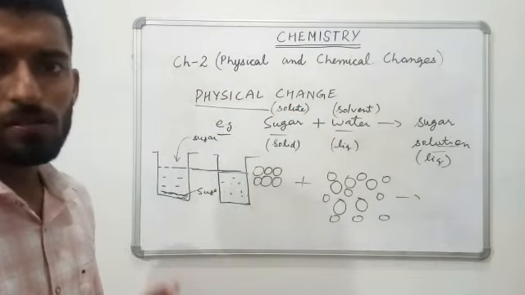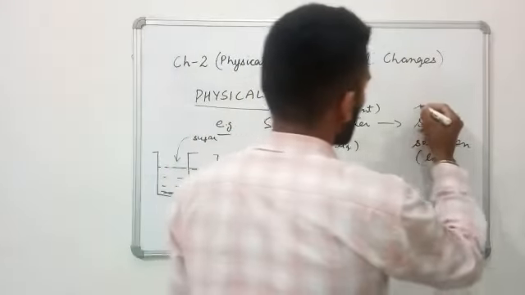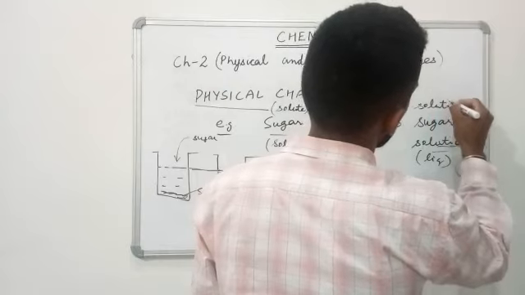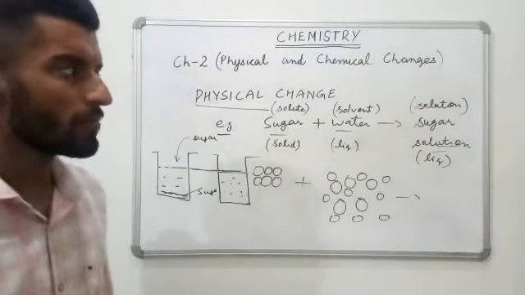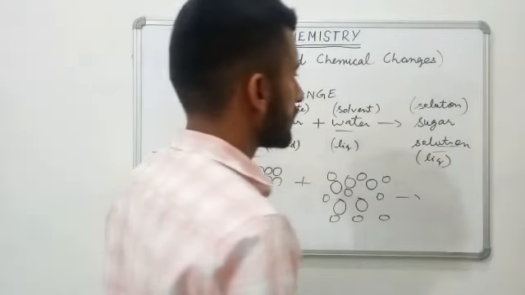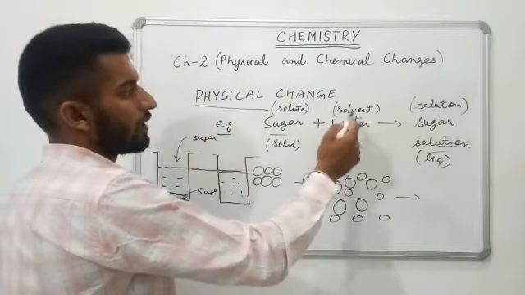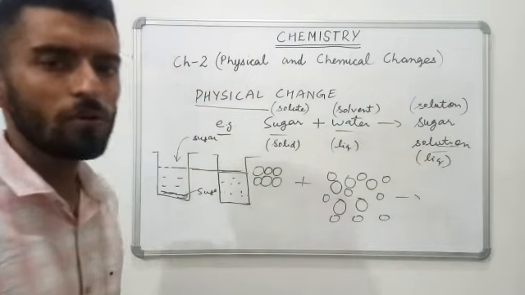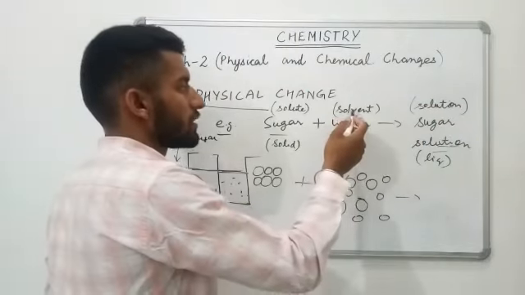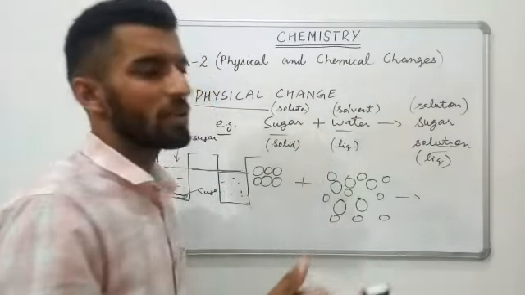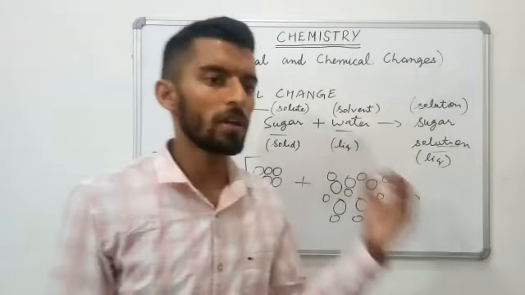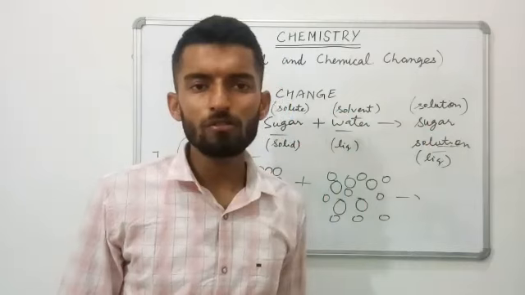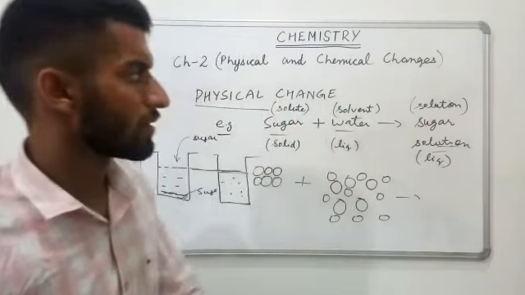Solute and solvent, when mixed together, form the solution. This is more clearly given in the next chapter, Water, so there also we will study it, but here also you need to pay attention very carefully. The substance which is present more in amount is known as solvent, and solute is always in less quantity and is always dissolved in solvent. So when both get mixed, there is formation of a new substance, that is known as solution.